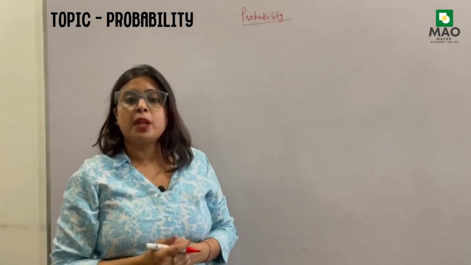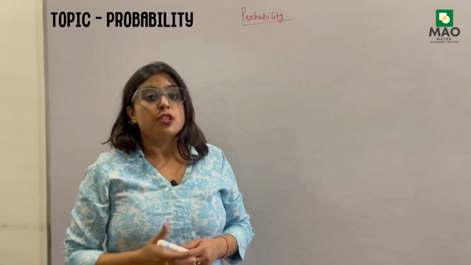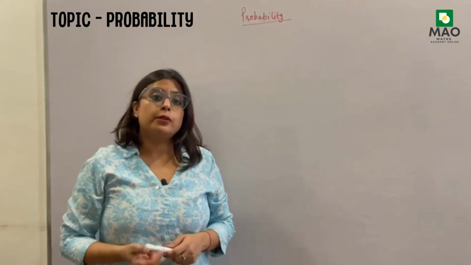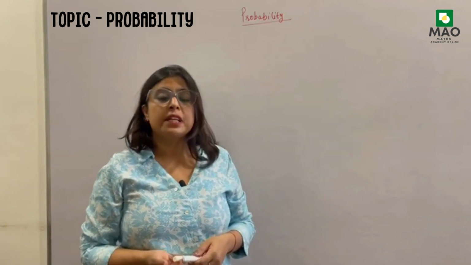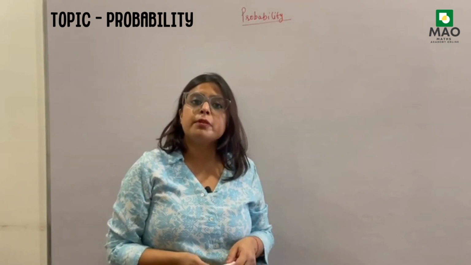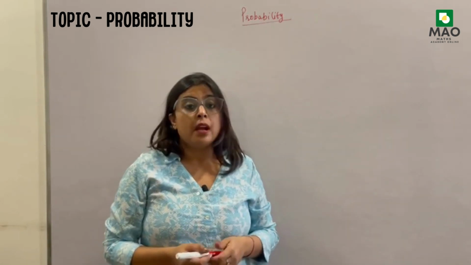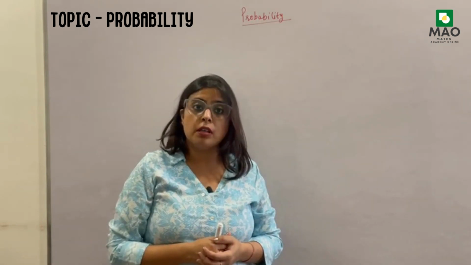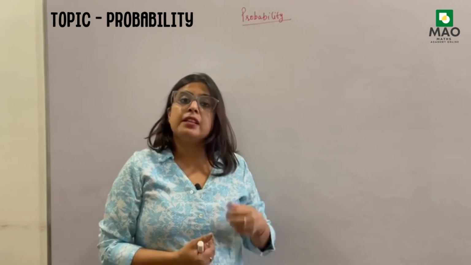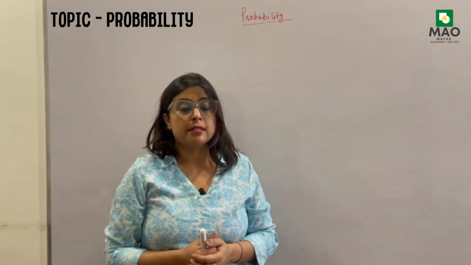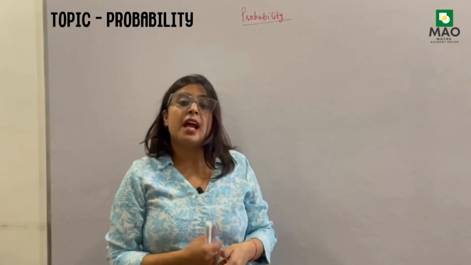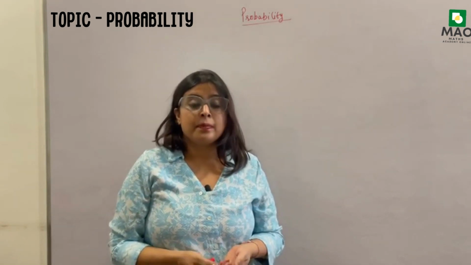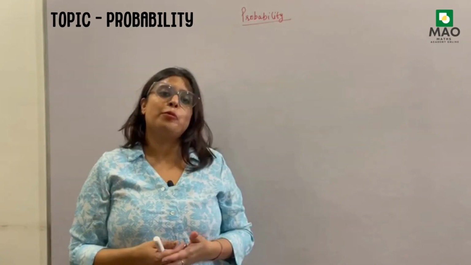What is probability? Probability is basically a chance of happening something. Like if we want to calculate whether it will rain today or not, in simple language you will say there are 50% chances in case it is a rainy day. Otherwise, if it's a bright sunny summer day, you will say no, there are no chances at all. So what is the difference between the two statements? In the first statement you are saying there are 50% chances, that means the rain can come. And in the second case you are saying that it is not possible, that means it is impossible.